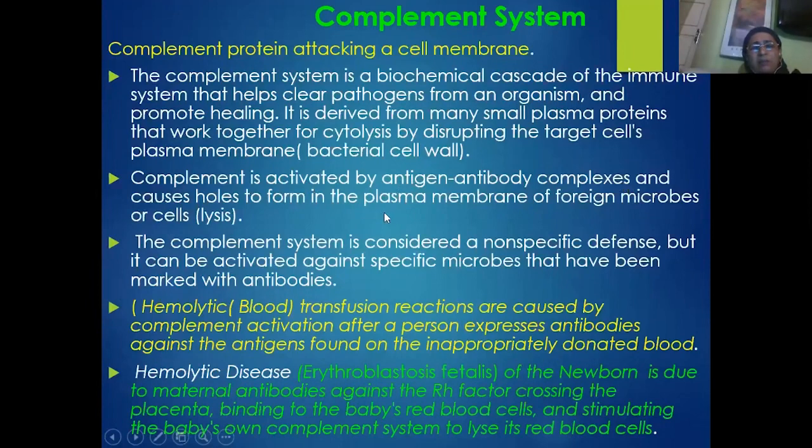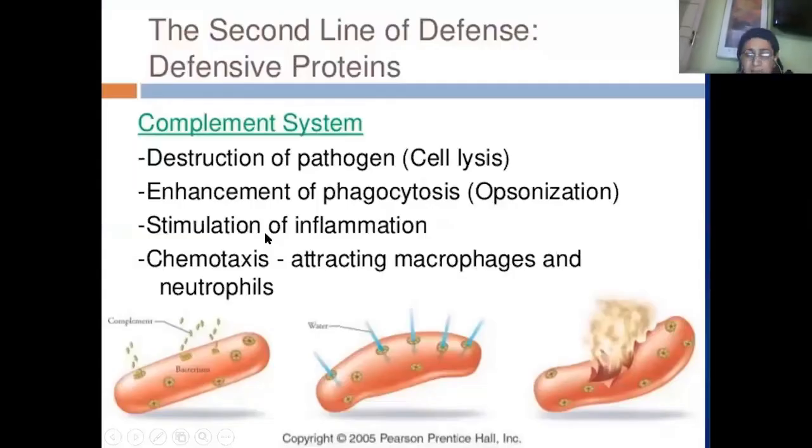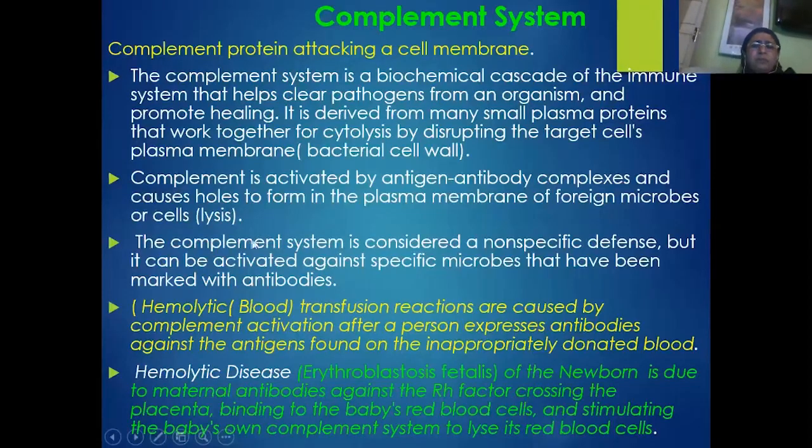That means it helps in the formation of antigen-antibody complexes, and when the antigen-antibody complex is formed, the complement enzymes try to create holes in the plasma membrane of foreign microbes, which brings about the lysis of the cell, that is, the bacterial cell.